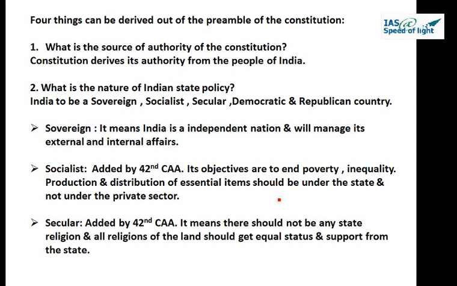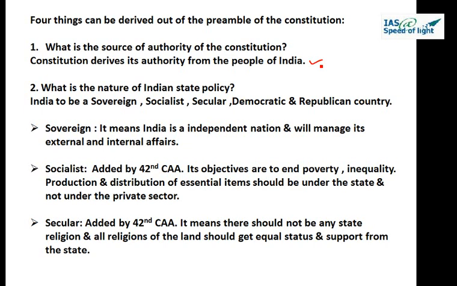If we read the first line, "We the people of India having solemnly resolved to constitute India," the first information this preamble gives us is about the Constitution. What is the source of authority of the Constitution? It is "We the people of India." So the Constitution derives its authority from the people of India. This is the first information the preamble gives us from its first sentence.